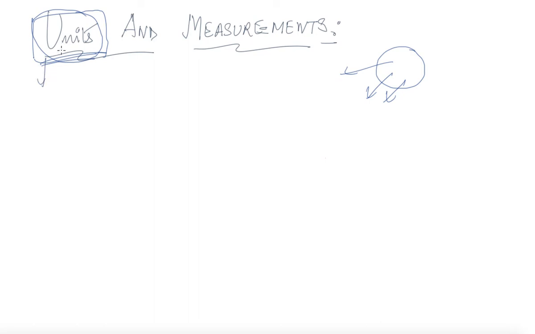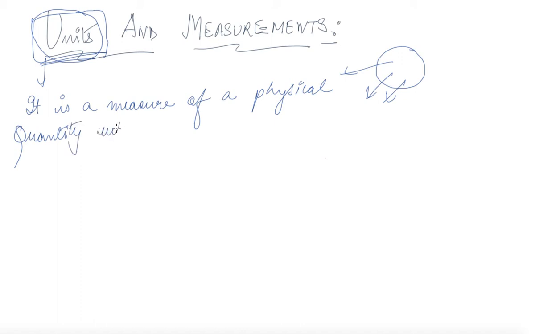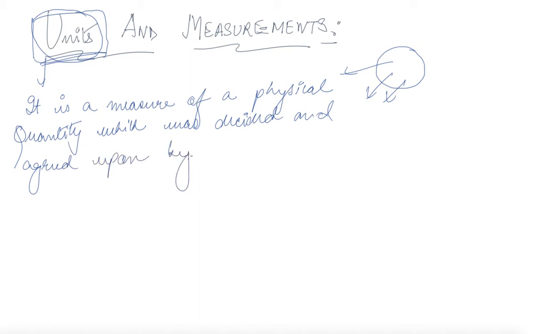So if you are asked the question what is a unit, the way you can define it is that it is a measure of a physical quantity which was decided and agreed upon by majority, and also which was chosen arbitrarily.